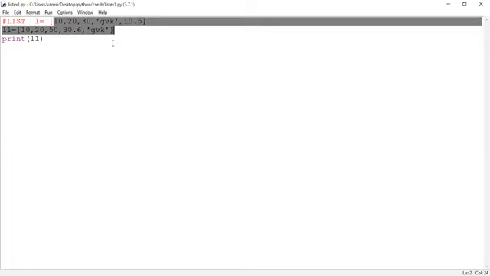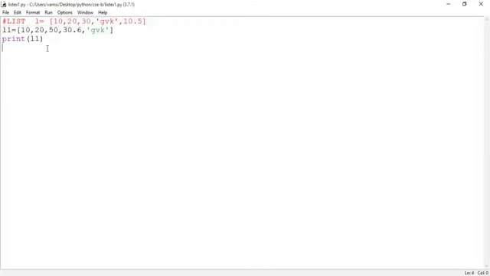If I want to store one more element which is related to the context, can I do that? Yes, of course, I can do it with the help of an append method which is supported here. So I can use the append method. L1, what's the variable name? What is the list name? L1 is the list name.